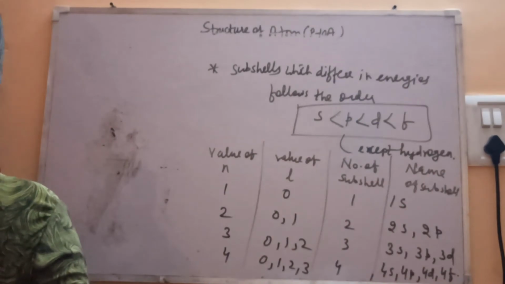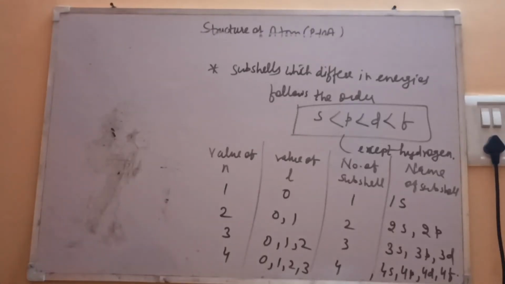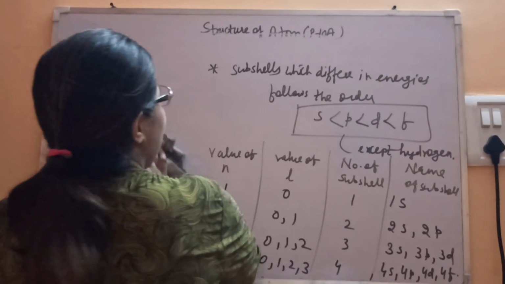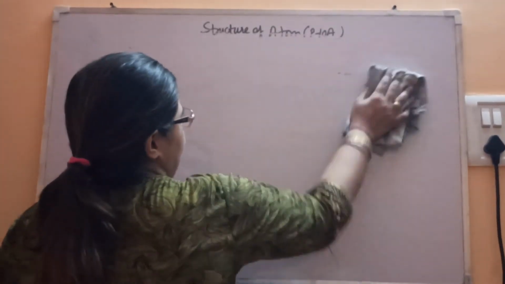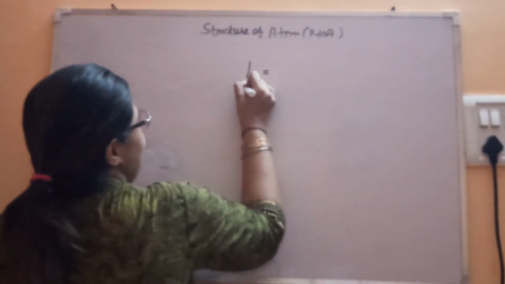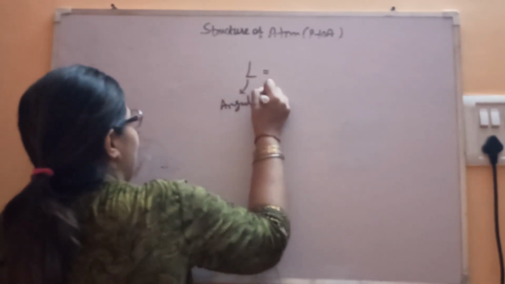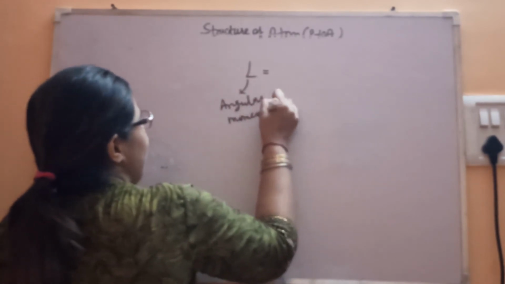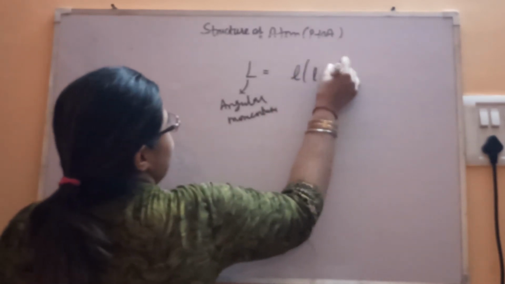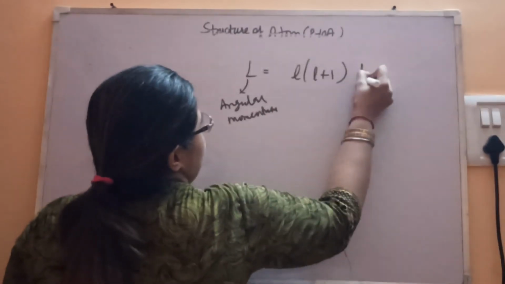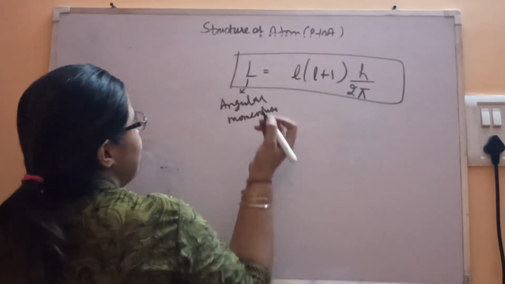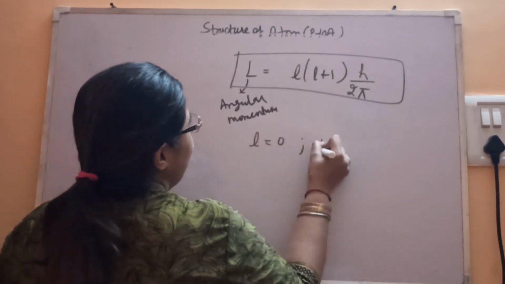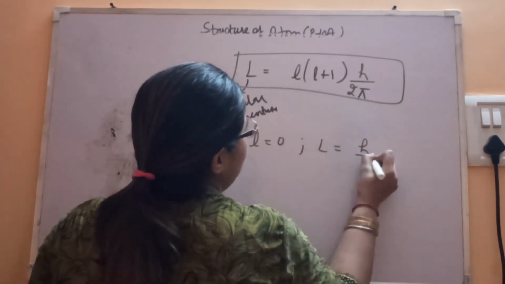So this is about the azimuthal quantum number, which represents the subshell. It also gives the angular momentum of the electron. You know what angular momentum is, we have seen it through the Bohr model. It is represented by L, and given by the formula under root L into L plus 1, h by 2 pi, where L represents the azimuthal quantum number. You can substitute the value of L. If L is 0, then 0 into 0 plus 1, it is 0.